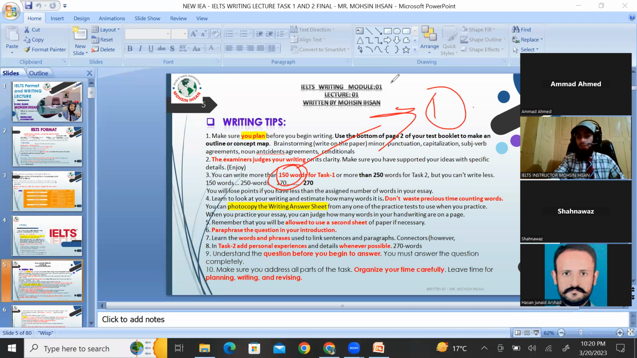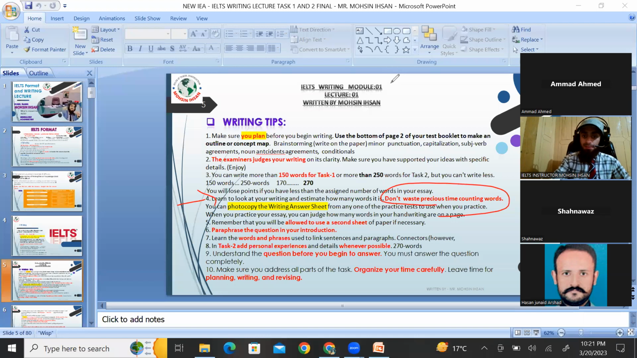More than 250 in task 2. This should be your target. Okay. Next point in writing you are supposed to be careful about: do not waste precious time counting the words in the real exam. Just make yourself habitual and comfortable with the exam sheets within your home.